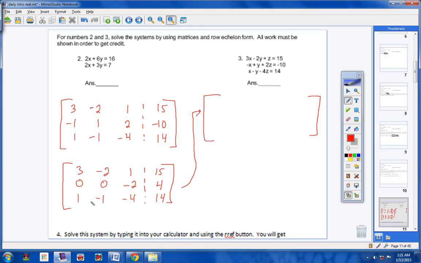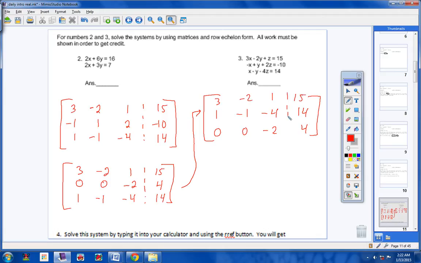And don't I want to have 2 zeros down here in the third row? Sure I do. So just swap these 2 rows. I'm going to put 0, 0, negative 2, 4 in the bottom, and then put 1, negative 1, negative 4, 14 right here. That's totally great. And then 3, negative 2, 1, 15.